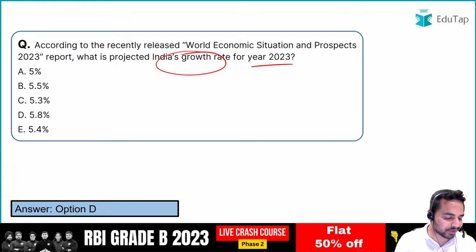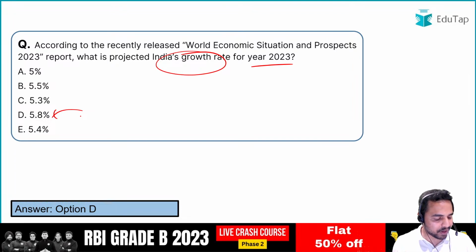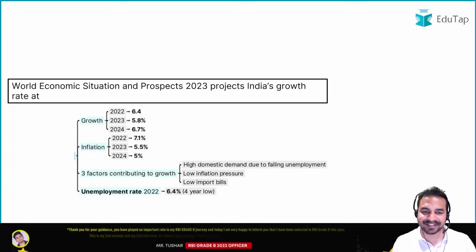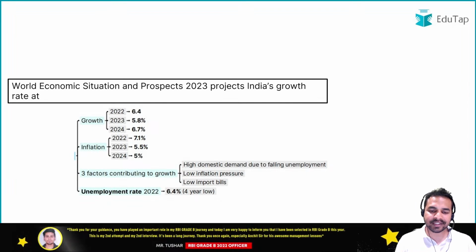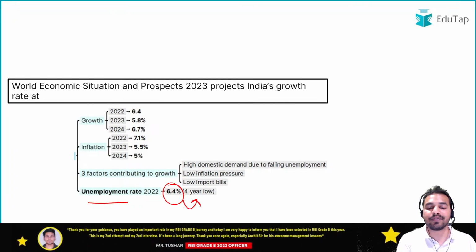So what is the right answer? It is option D, that is 5.8%. Absolutely right. So here Priyanka, Sumit, Nitin, everybody is giving me the right answer. So here this is the right answer, guys. As I told you, the unemployment rate of 2022 is 6.4%, which was at a 4-year low.